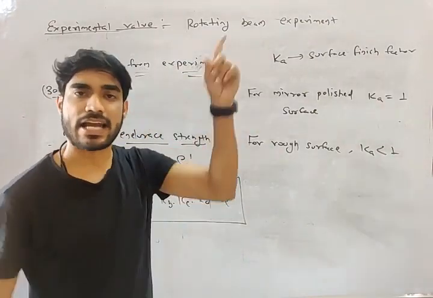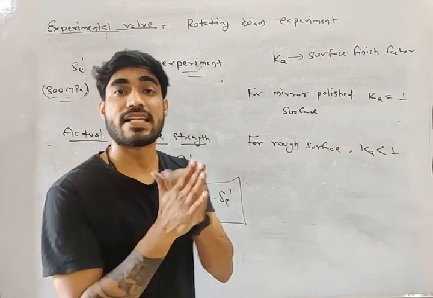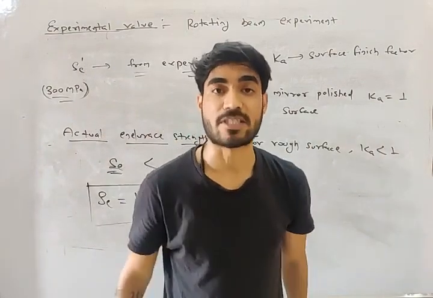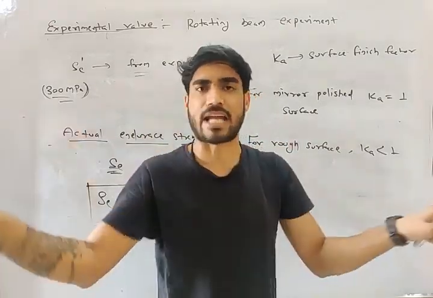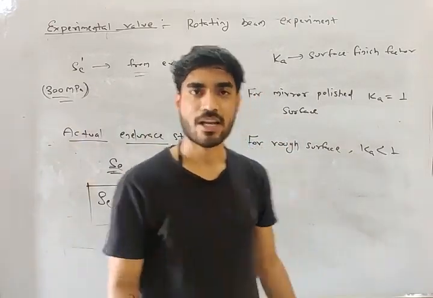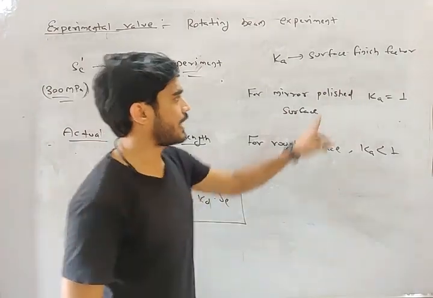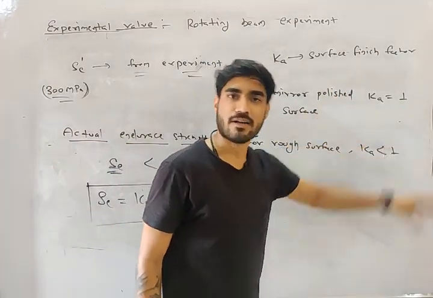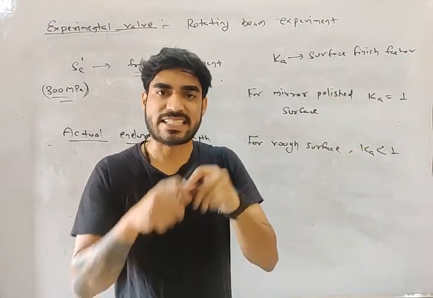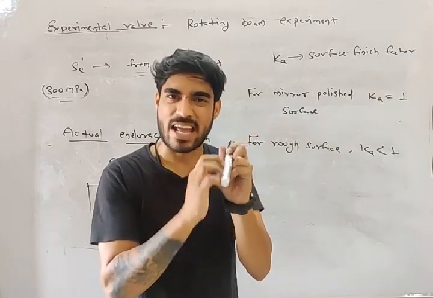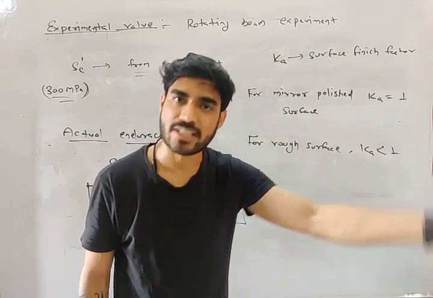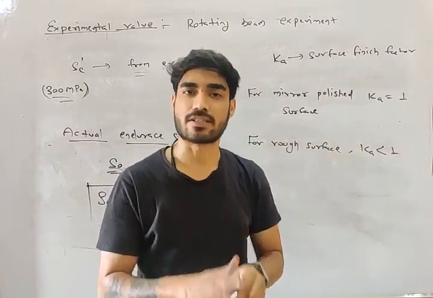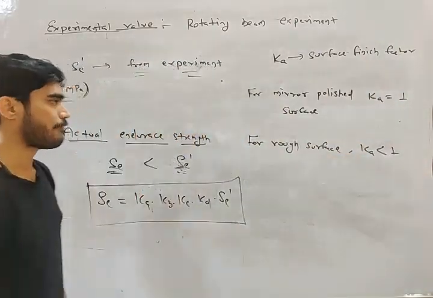In case of specimen, the surface is mirror polished. Very smooth surface, no scratches, no roughness. So for that surface, Ka is equal to 1. But if there are scratches, if there is roughness, then Ka will be less than 1, 0.9, 0.8, 0.7, depending upon the roughness. Do you understand this, my friend?